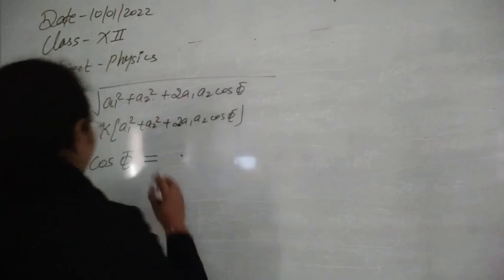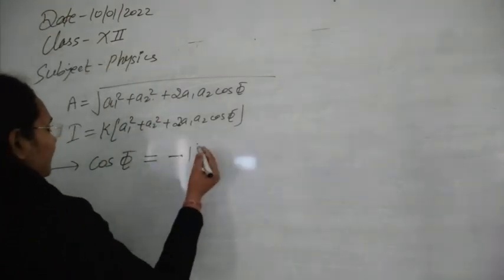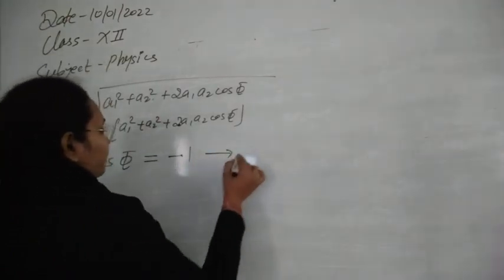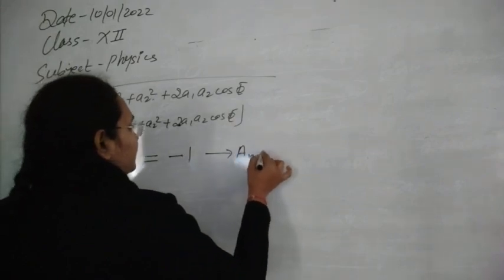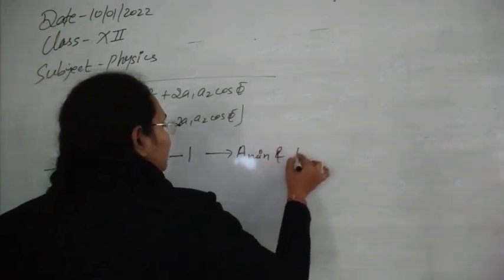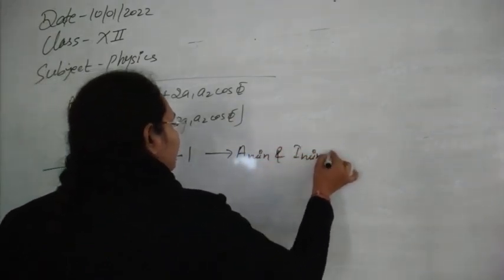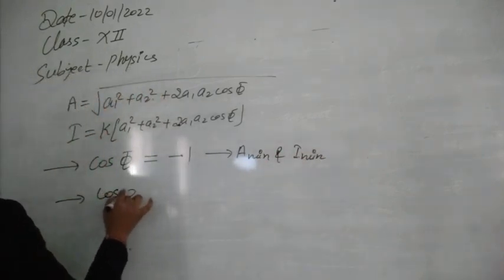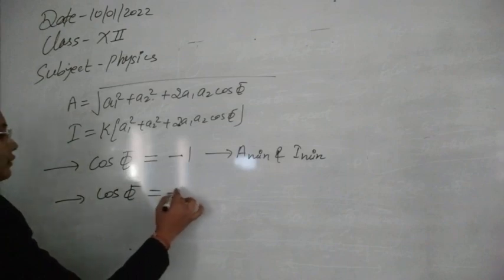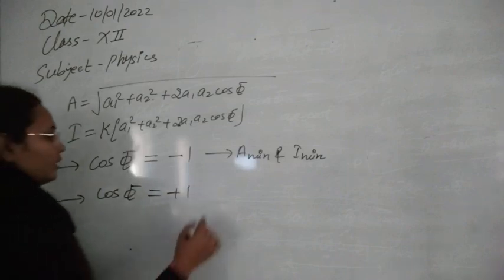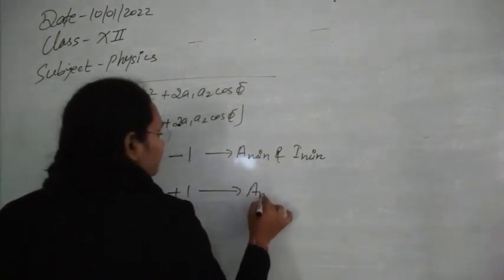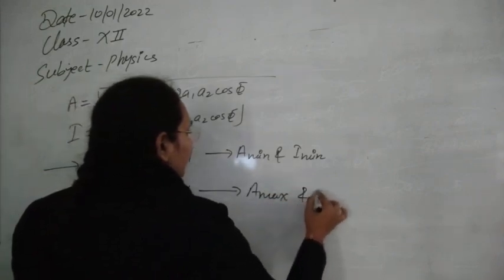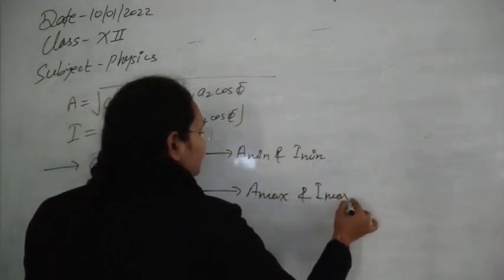So for cos phi equal to -1 we will have minimum amplitude and minimum intensity. Similarly for the second case, when cos phi has the maximum value that you know already, that is +1, we will have maximum amplitude and maximum intensity.